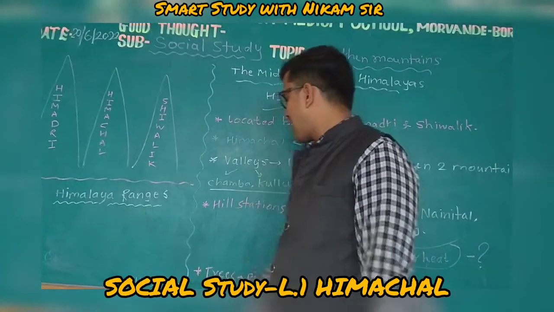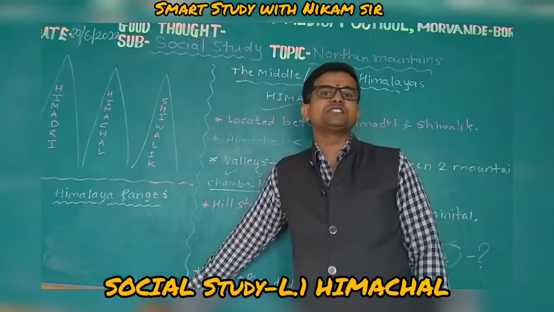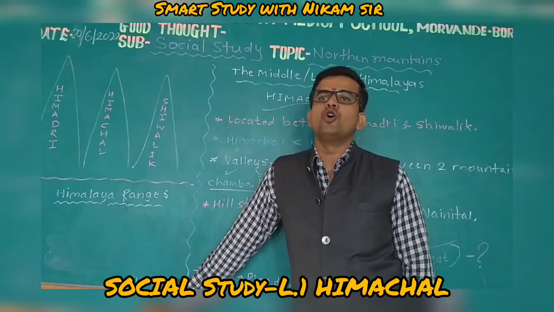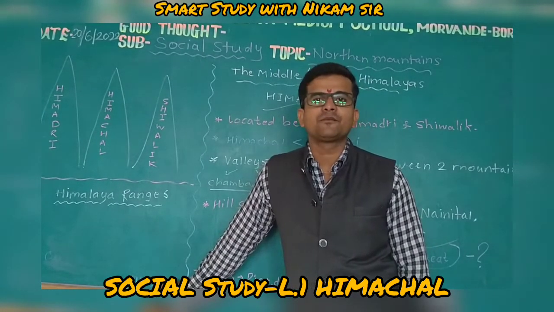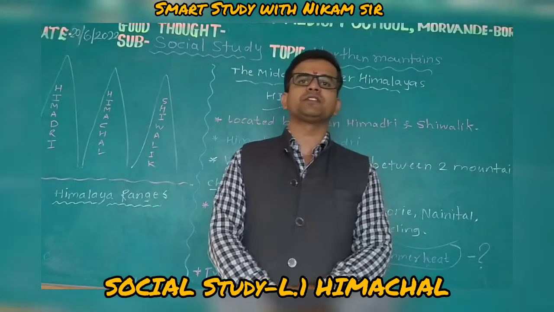Very good. And Nainital. Tree names, will you tell me? Pine, oak, and deodar. Okay, I hope you have understood the given concepts properly.